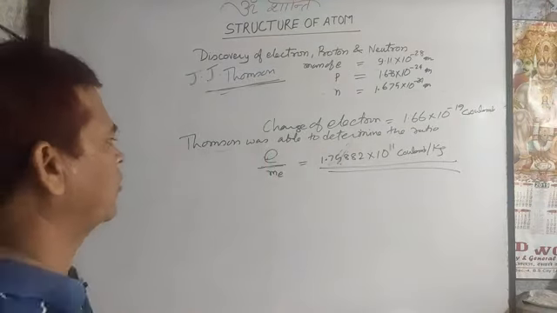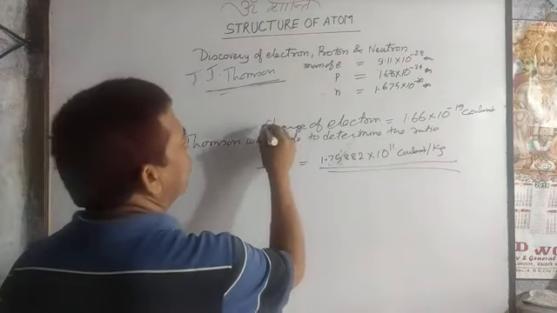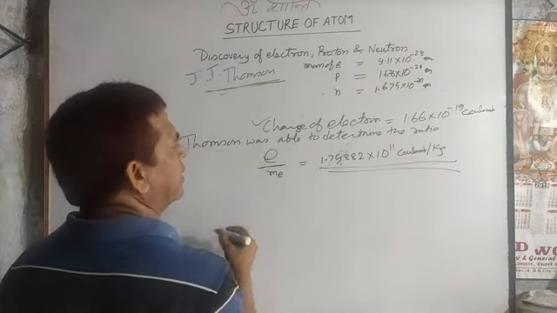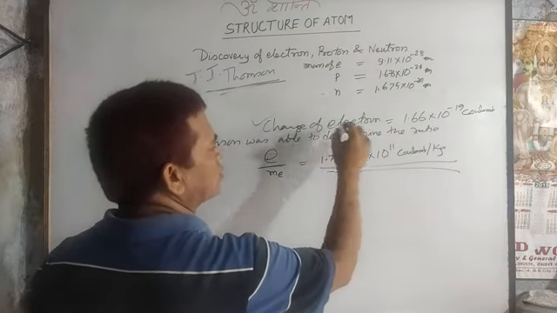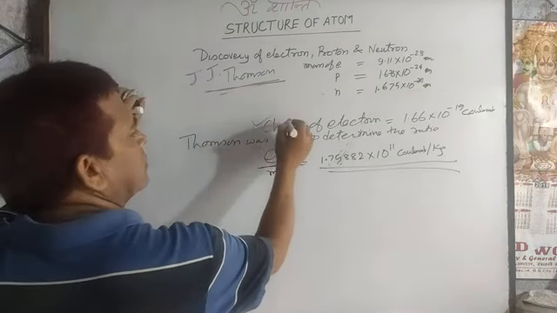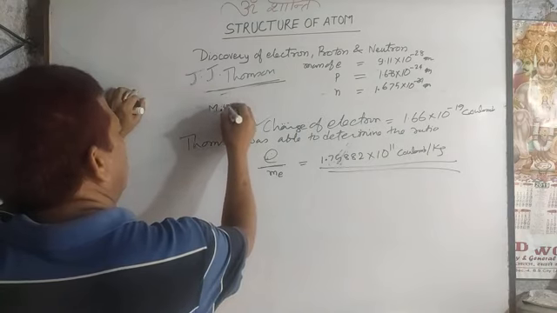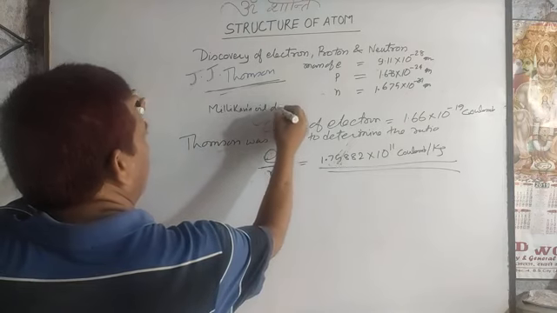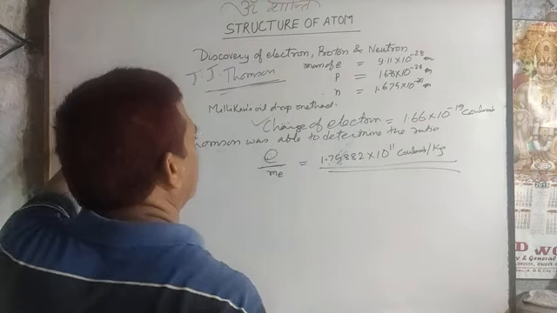And you know the charge of the electron is 1.6 × 10^-19. It was calculated by Millikan's oil drop method. This charge was calculated on the basis of Millikan's oil drop method.